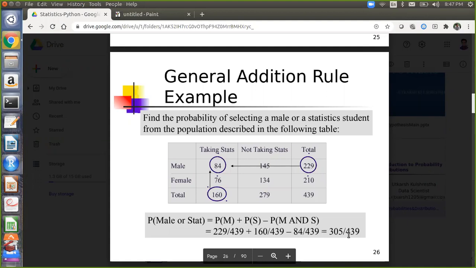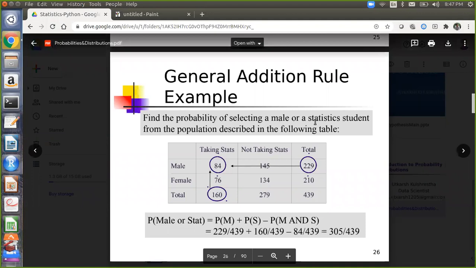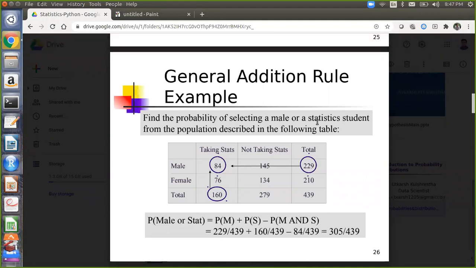Utkarsh, I have a question over here. For the same question, same diagram, everything same, instead of doing 229 divided by 439 and all these steps, can't we get the answer directly by 84 divided by 439? Won't that tell how many people are taking stats? The male count only I'm talking about. But I want to find out male or statistics. It can be male or it can be statistics. If I only want to identify the probability of selecting a male, then it is true. Okay, fine.